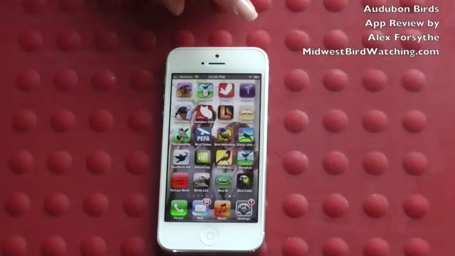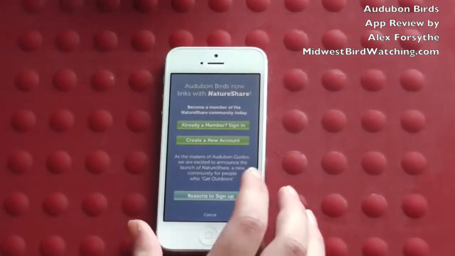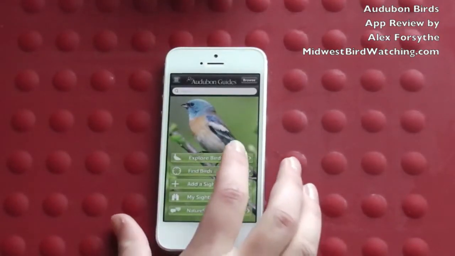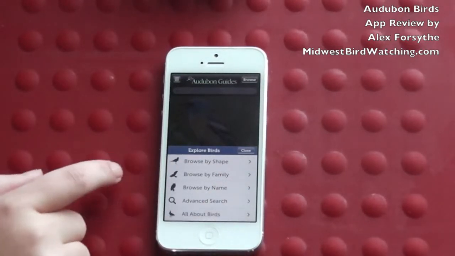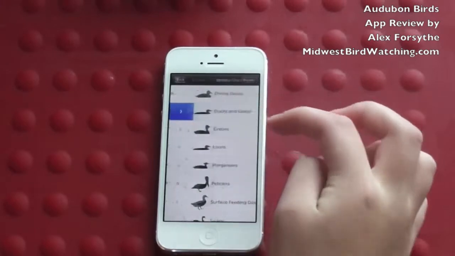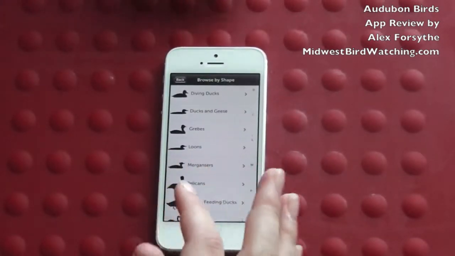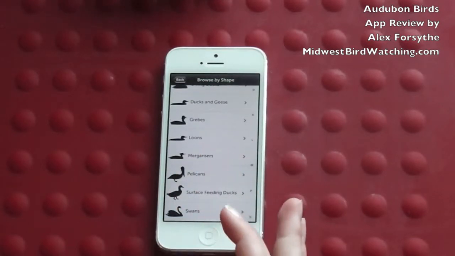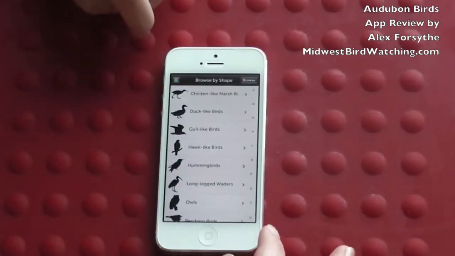Okay, so today I'm going to be talking about Audubon's Bird app. When you're looking for the birds, you can look for them by what shape they have. For example, if you're looking for a duck, then you can figure out exactly which shape that bird that you saw had. So you can identify them even if they were backlit and you only saw a silhouette.